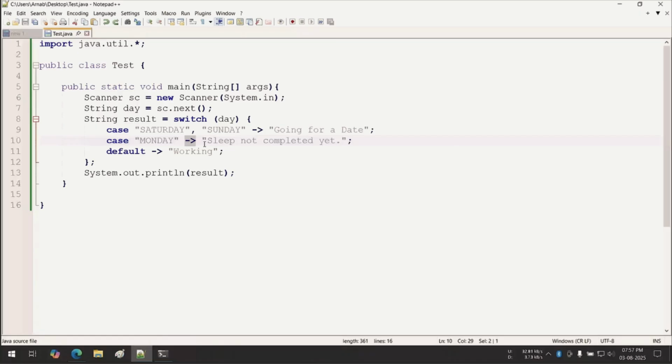Now this complete switch expression must return something, or sometimes it throws some exception. That is another story. We are not going to discuss the exception part here. Now it will return some data based on the data you are passing inside switch. Now that data will be assigned to the string result. Now simply we are printing the result here. Okay, guys, any doubt? Otherwise, we will move to the next feature.